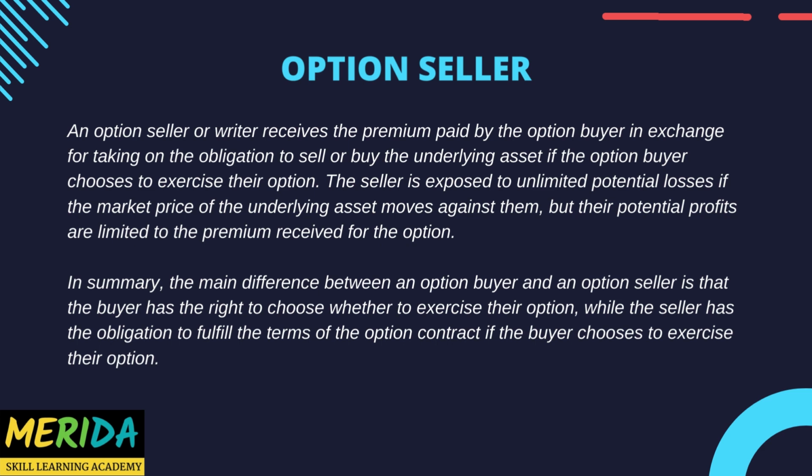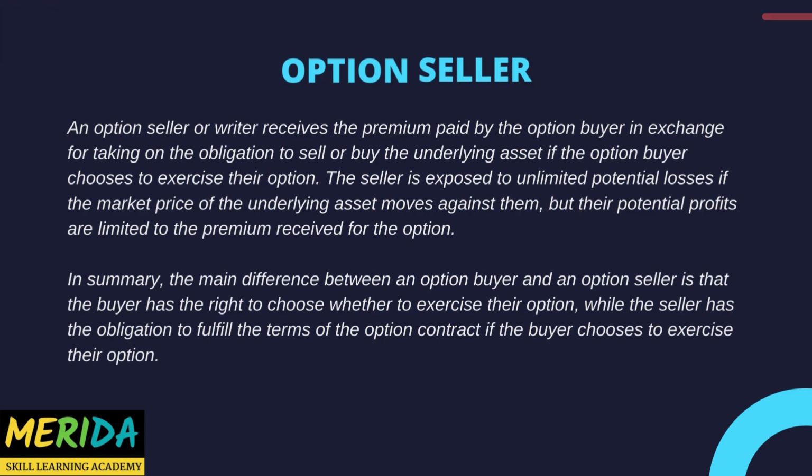In summary, the main difference between an option buyer and an option seller is that the buyer has the right to choose whether to exercise their option, while the seller has the obligation to fulfill the terms of the option contract if the buyer chooses to exercise their option.